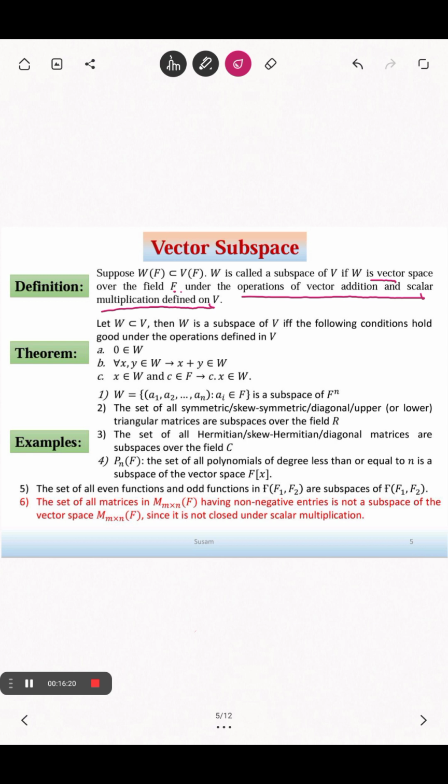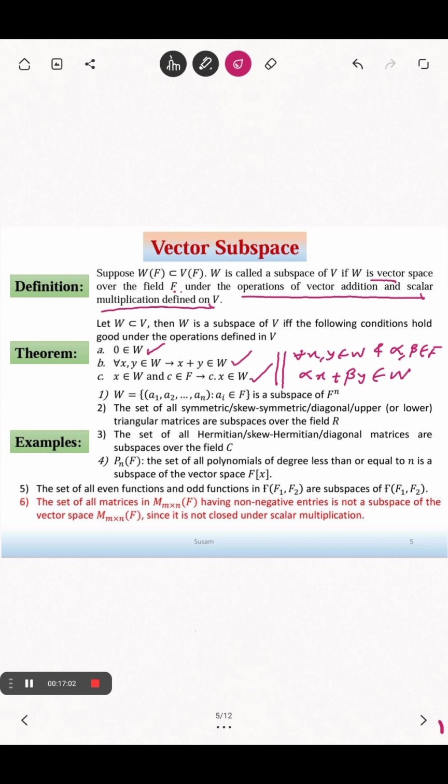A non-empty set W is a subspace of V over the field F if the additive identity 0 is in W, W is closed under vector addition, and W is closed under scalar multiplication. These two conditions can also be combined and written like this: for all x, y in W and scalars alpha, beta in F, alpha x plus beta y must be in W.